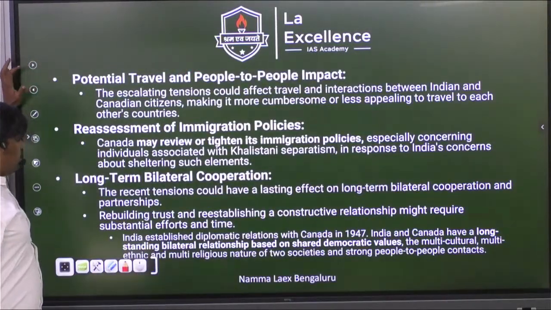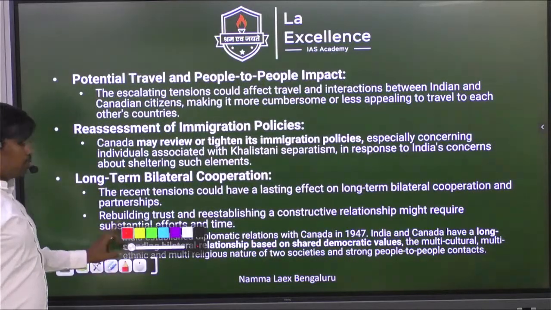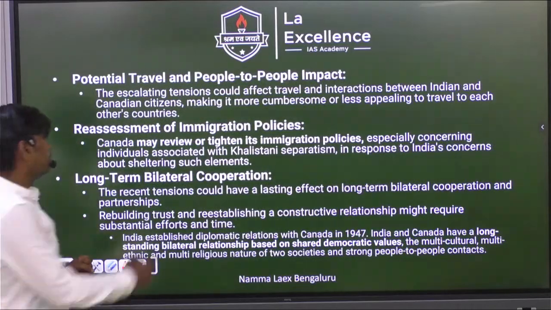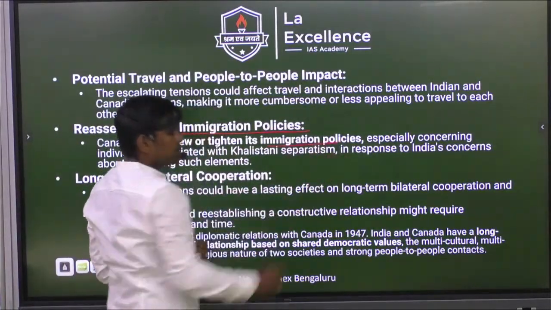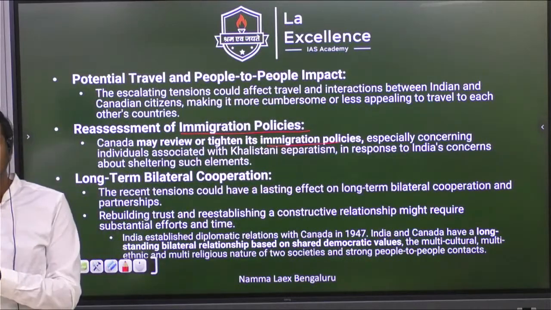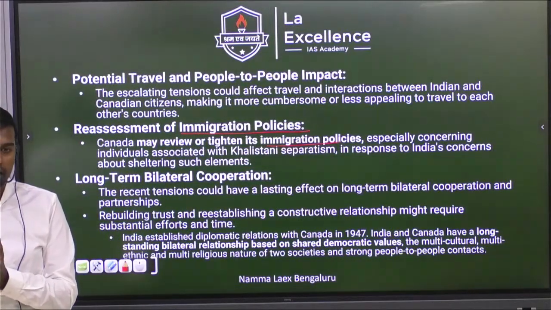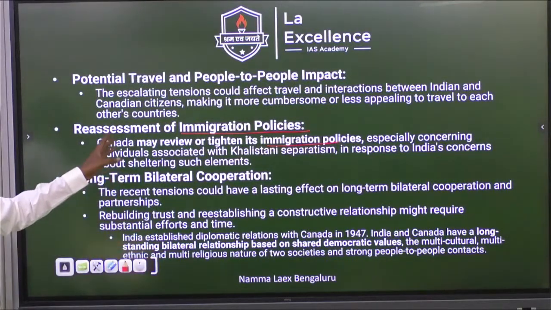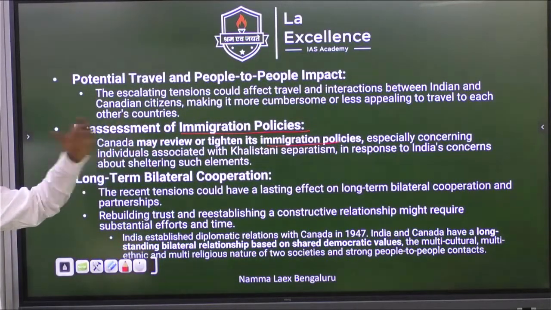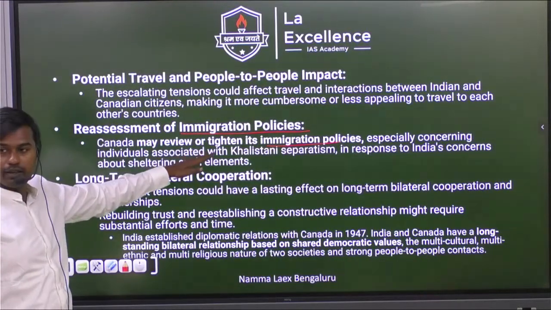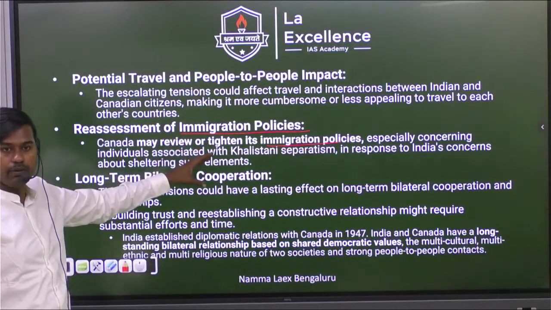Yes? So now what problems will happen? It will affect the Indian diaspora mainly with respect to immigration policies. If Canada wants this issue to be sorted out, Canada may either come and solve this issue, or they will go and tighten their visa policy. If they tighten the visa policy,